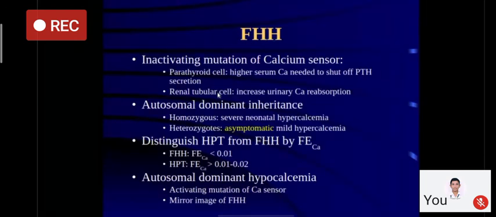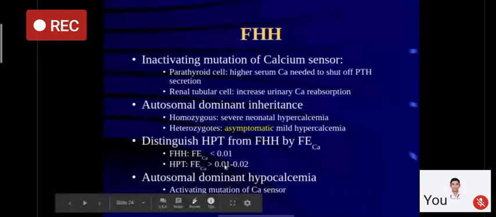As the name suggests, there is hypocalciuria, meaning increased absorption of calcium from the kidney. So if you look at the fractional excretion of calcium, it is markedly low as compared to primary hyperparathyroidism, which has high urinary calcium excretion.